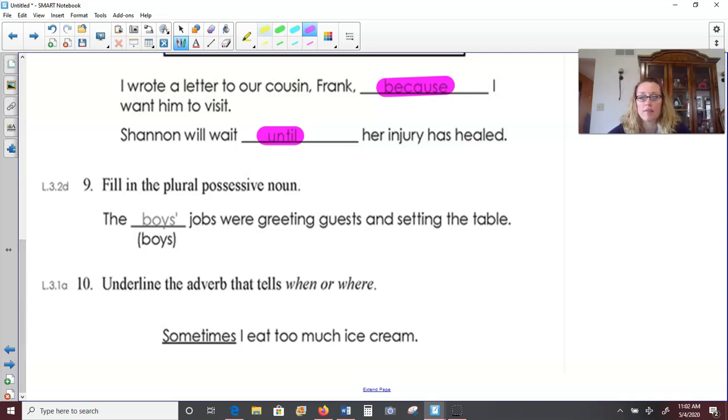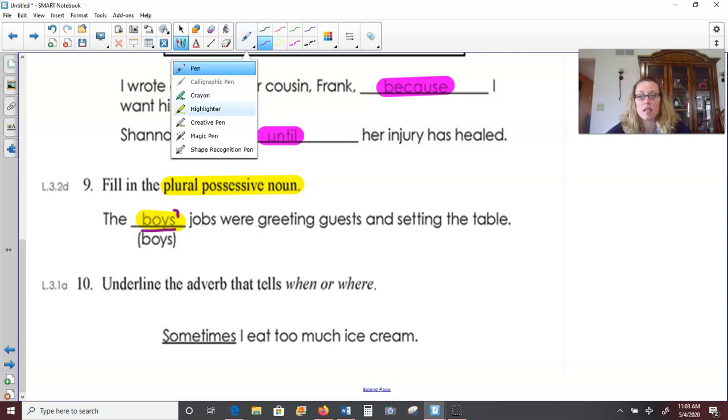Okay, number 9, fill in the plural possessive noun. Remember, plural is more than one. Possessive means there's ownership. So the boys' jobs were greeting guests and setting the table. Boys is showing more than one boy, and then we put the apostrophe after the S because we're talking about all of the boys and their jobs. So there's more than one boy, and it's all of their jobs to greet guests. So apostrophe goes after the S.